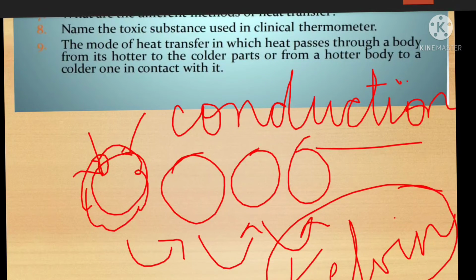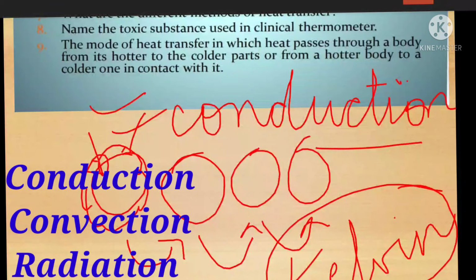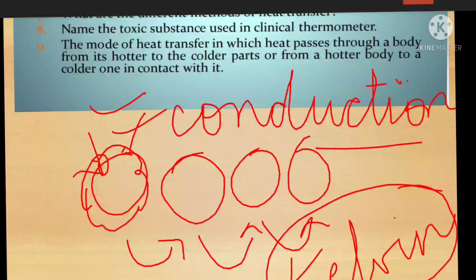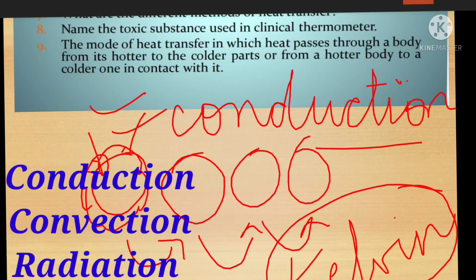Next, what are the different modes of heat transfer? How does heat transfer? The first answer is conduction. The second answer is convection. And the third answer is radiation. So these are the three ways by which heat is transferred.